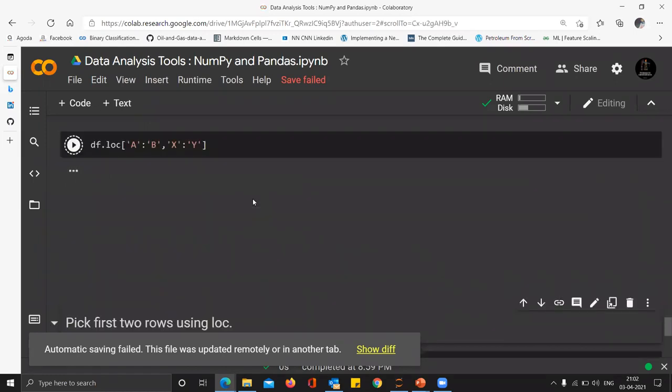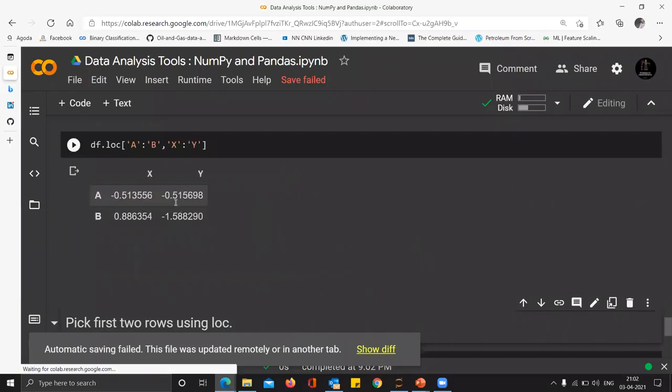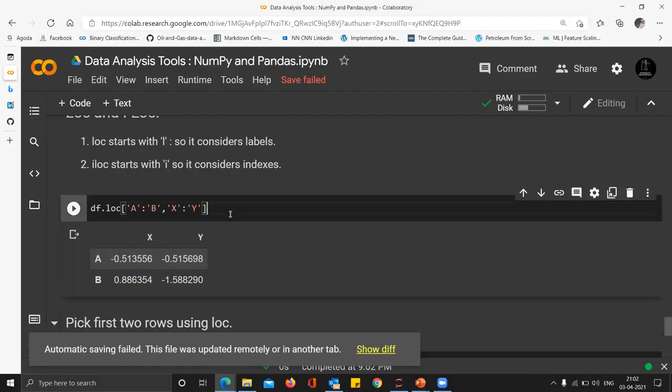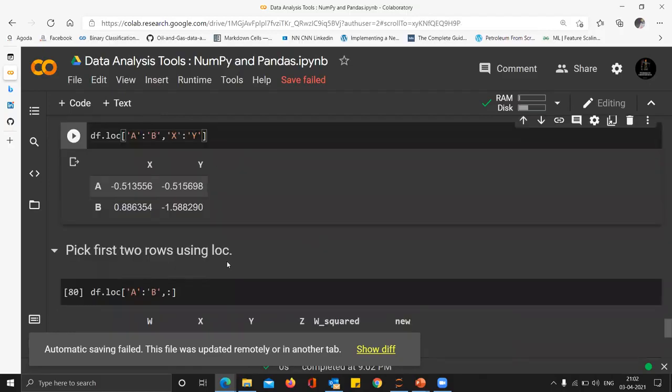df.loc, that's exactly what it is doing. It is picking two columns and two rows. Again, the concept of the slice being a view of the actual data applies here as well. So if you want to play around with it, create a copy first. Otherwise, it will modify and hijack the entire data set, and you will never know what happened. So make sure you create a copy first.